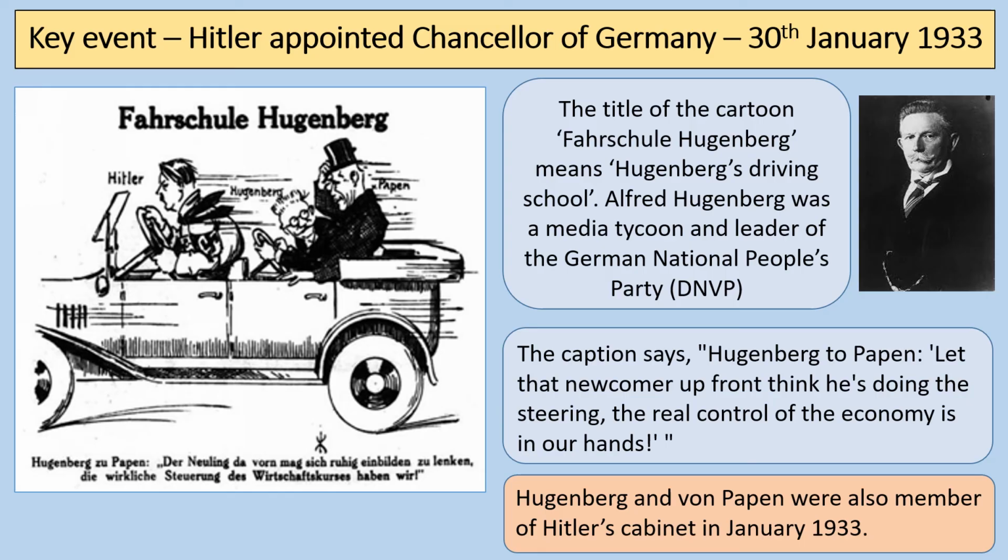And it's interesting to note that von Papen was also a member of Hitler's cabinet in January 1933. So this is one of the reasons why Hitler was actually appointed Chancellor, because of these political manoeuvres behind the scenes with the right-wing forces. And this obviously adds a bit of weight to the idea that fear of communism is a key factor for how Hitler becomes Chancellor of Germany. But it's also to do with the individual political intrigue with people like Franz von Papen at the time as well. So that's the story of how Hitler was appointed Chancellor of Germany in January 1933.